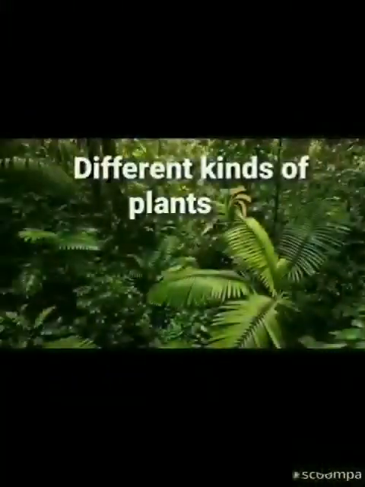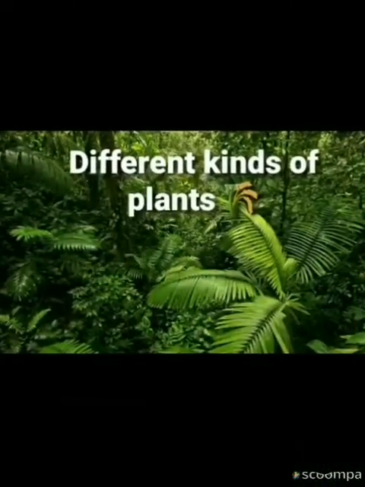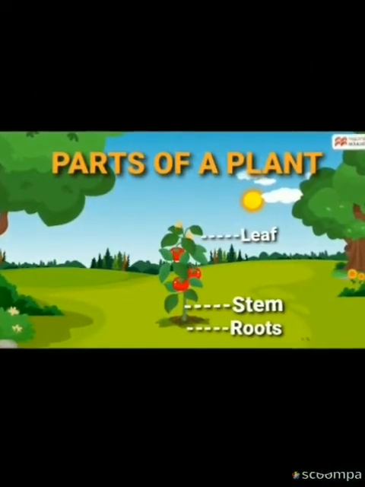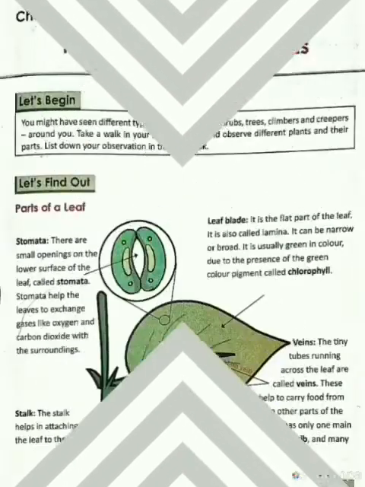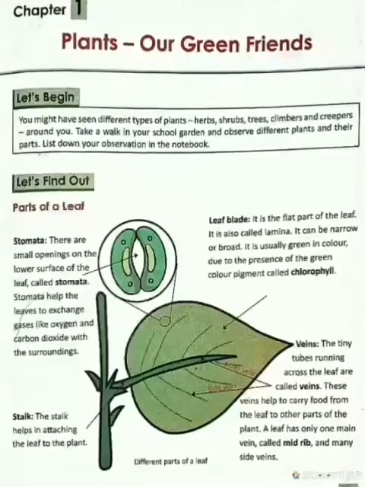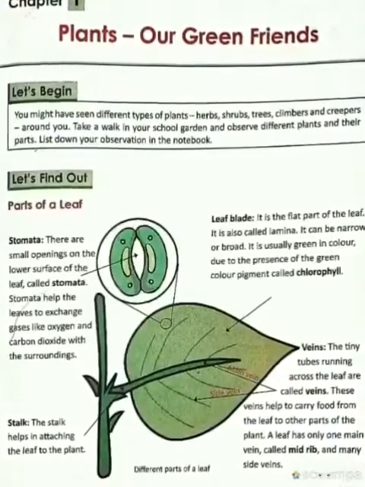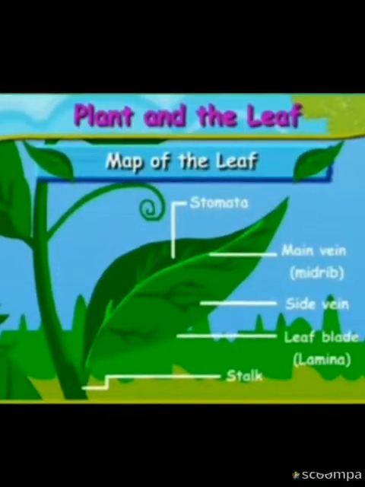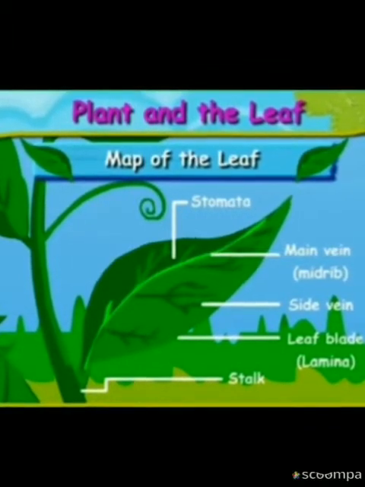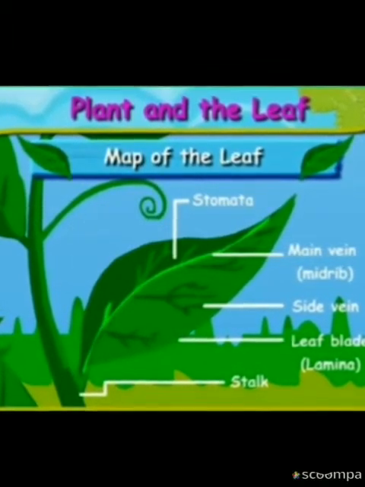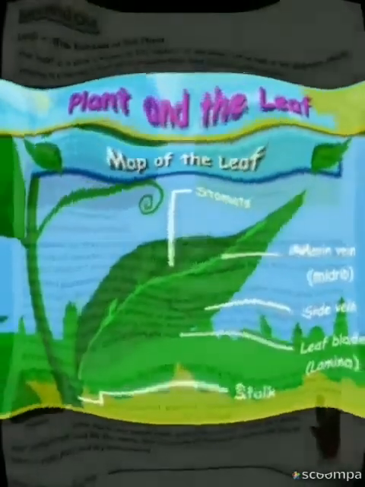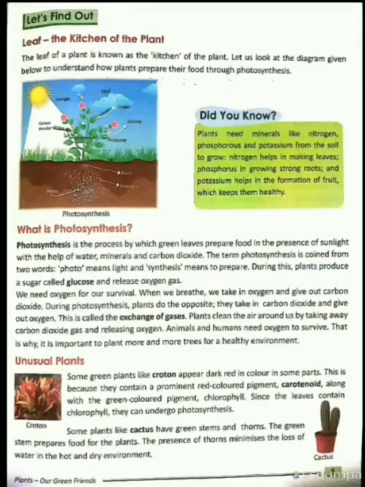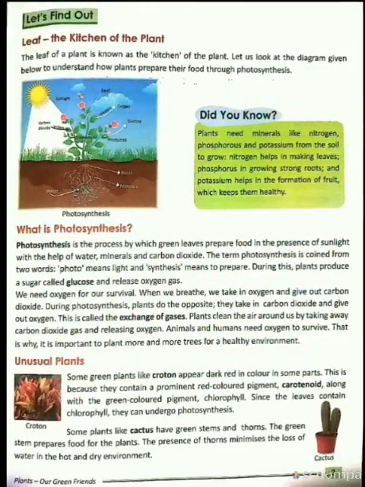In the previous video, we had learned about the various kinds of plants and their parts, that is, the roots, stem, and the leaves. Moreover, we had learned about the various parts of the leaf along with the function of each and every part in detail, and we learned to draw the structure of a leaf with the help of a small video. Hope you all had done the homework that I had given to you on your first day.